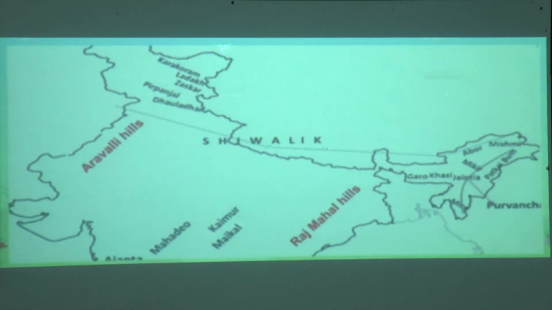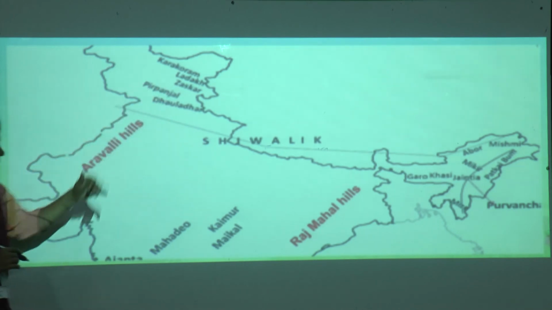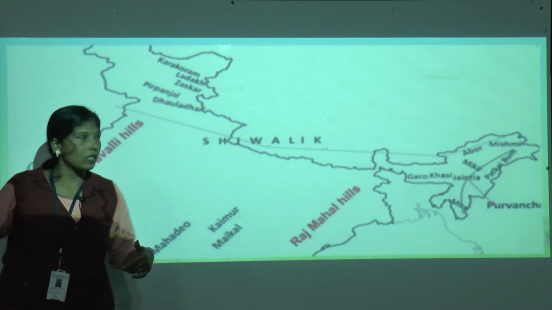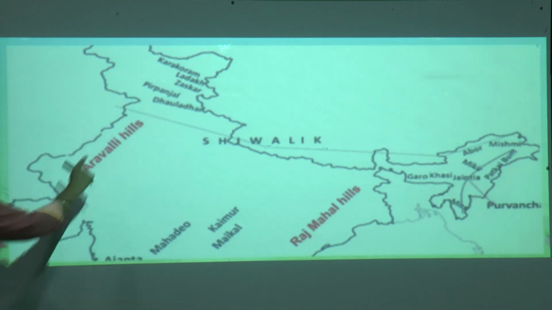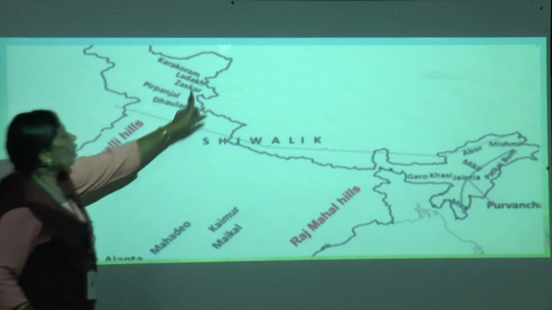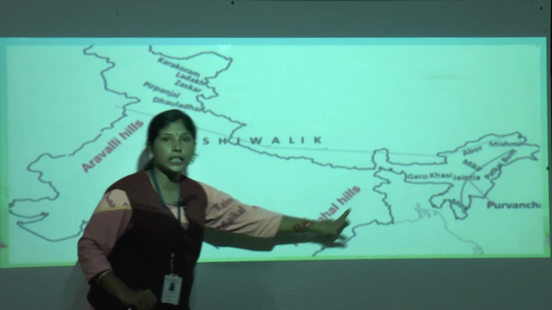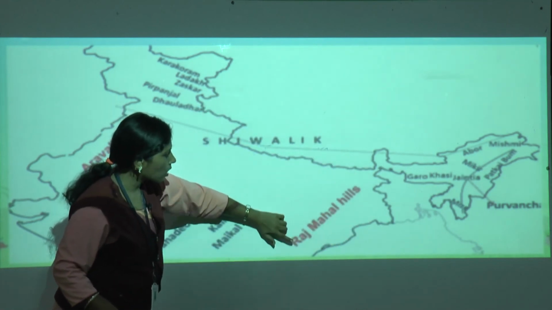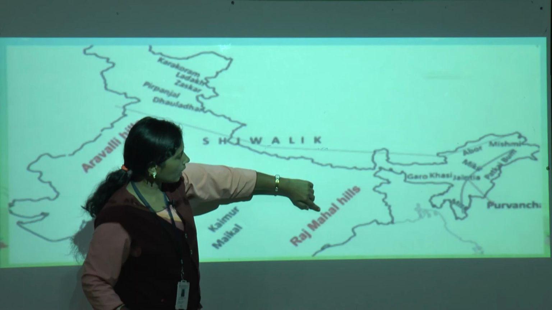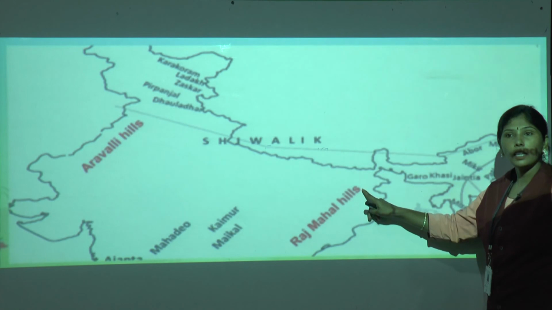Before I explain further, which direction is this? North, correct? Now this is west. I am standing here, northwest. So in the northwest, what do we have here? Can you see this red color? Yes, Aravalli hills. Now north to east side, what do we have here? Yes, this is Raj, R-A-J, Mahal, M-A-H-A-L, Raj Mahal hills, H-I-L-L-S.